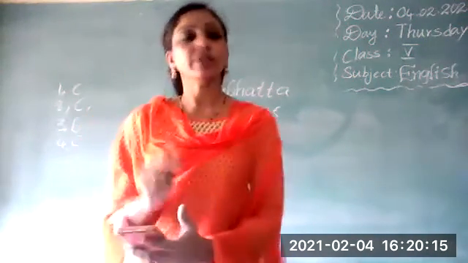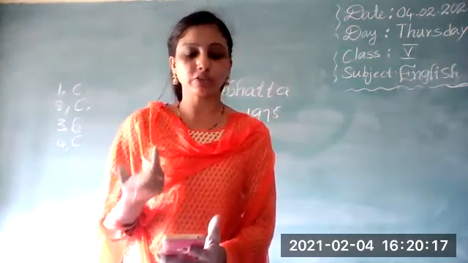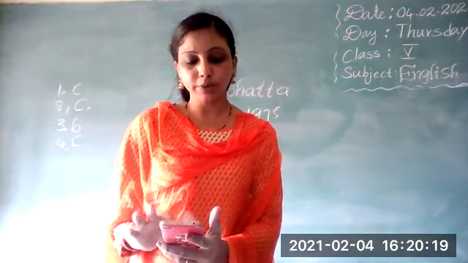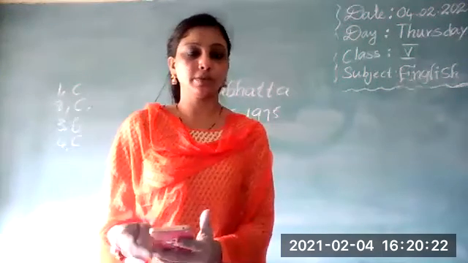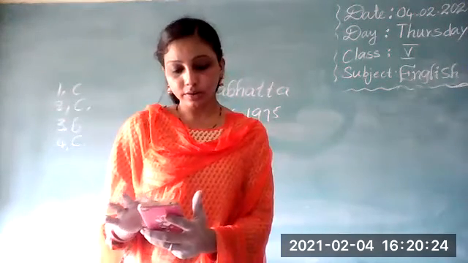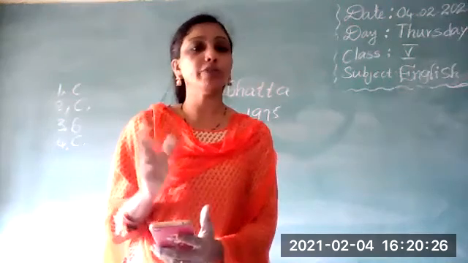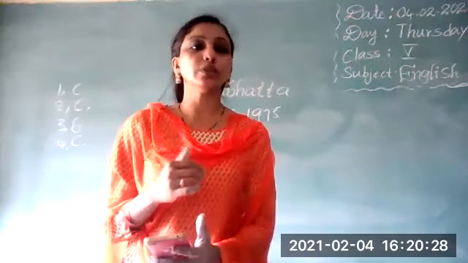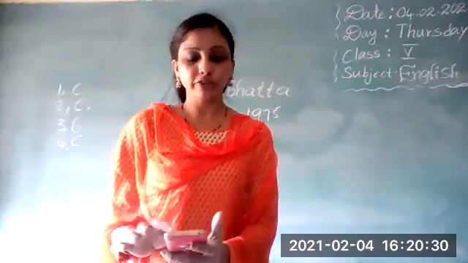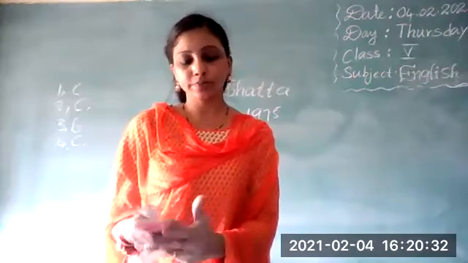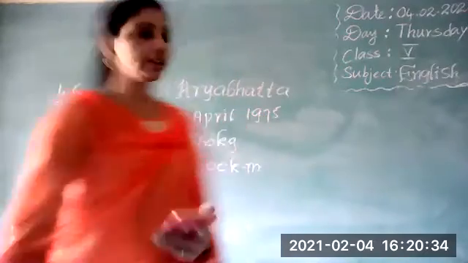V1 means present form, V2 means past form, V3 means past participle, and V4 present participle. First they have given the verb forms. First of all, you have to read those verb forms. After learning them, you have to fill the second bit.